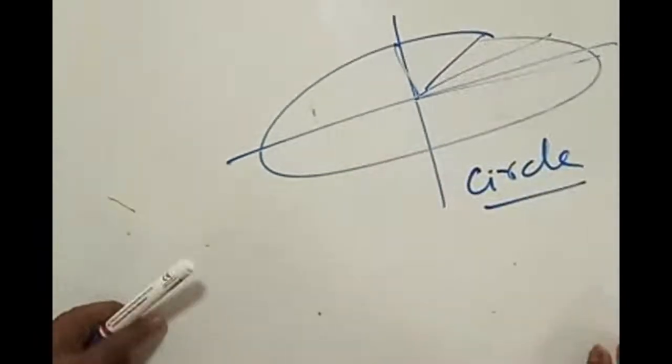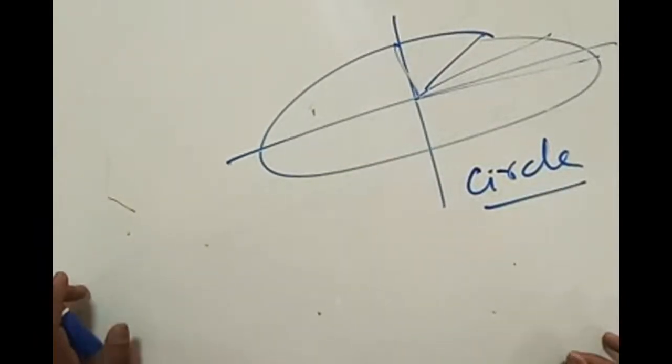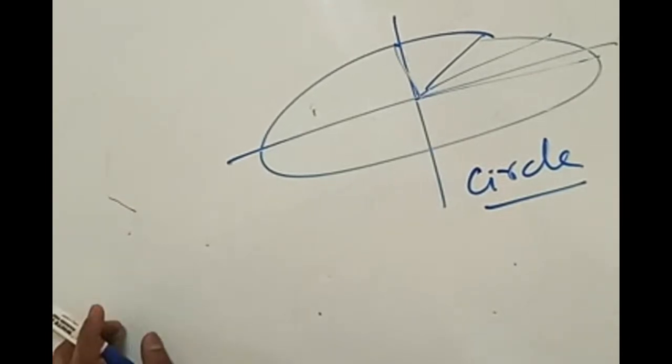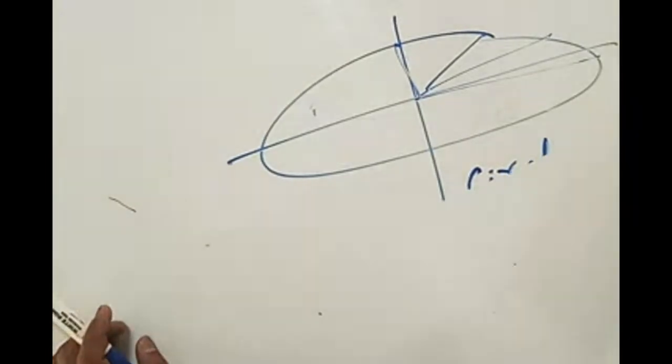If the radius is the same throughout, then it becomes a circle. If the radius is equal, then it becomes a circle. Elliptical path means having different lengths. That is the reason an elliptical path is understood using the terms major axis and minor axis.